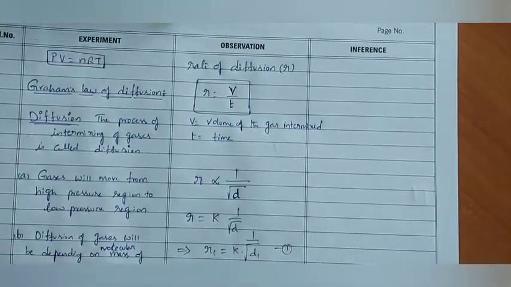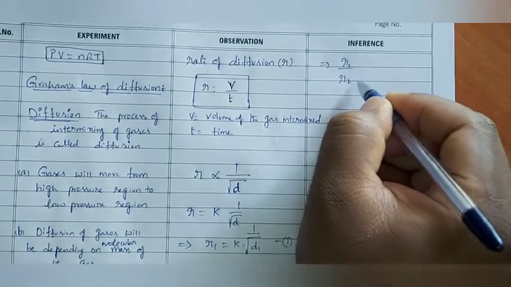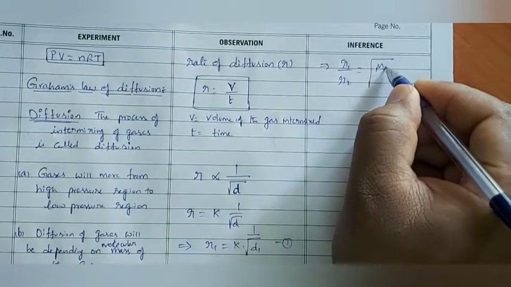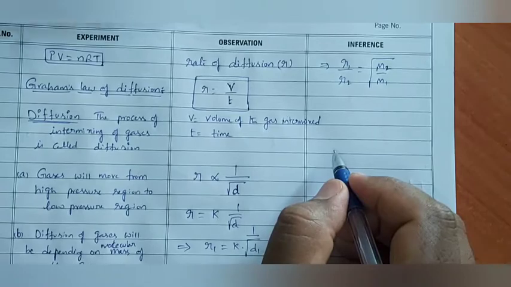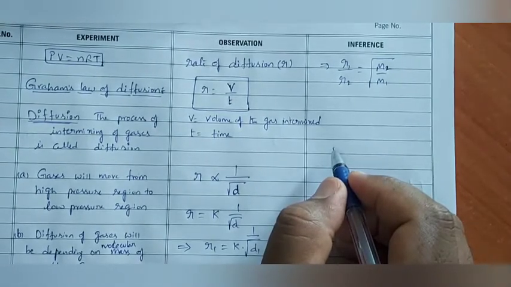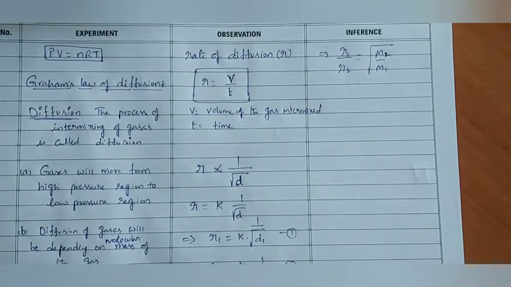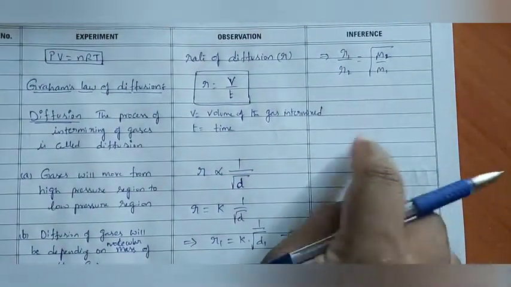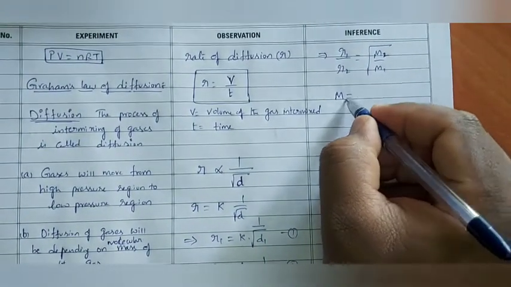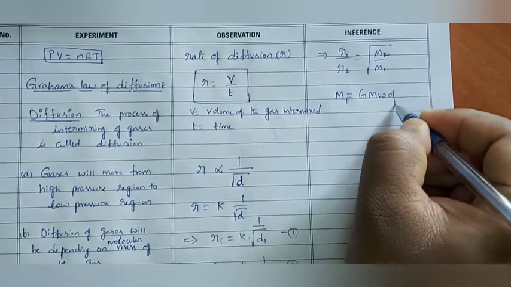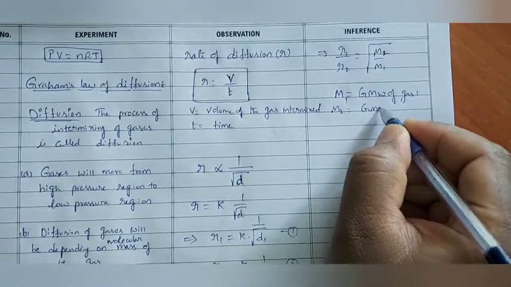Next, R1 by R2 is equal to square root of M2 by M1. Like square root of density, rate of diffusion is inversely proportional to square root of gram molecular weight, where capital M1 is called gram molecular weight of gas 1, and M2 is called gram molecular weight of gas 2.